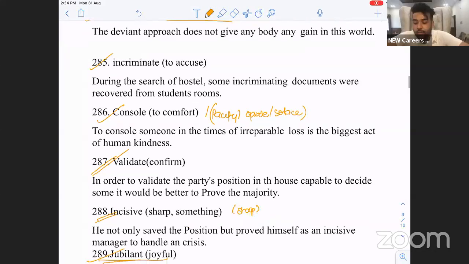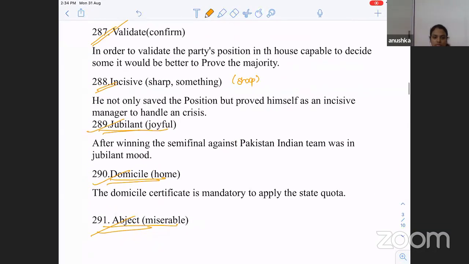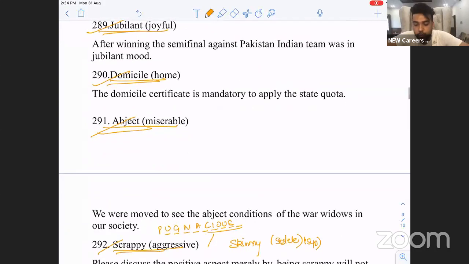Incrimination, accuse. Console is to comfort someone. Validate is confirm. Pacify. Incisive is sharp. Jubilant is joyful.